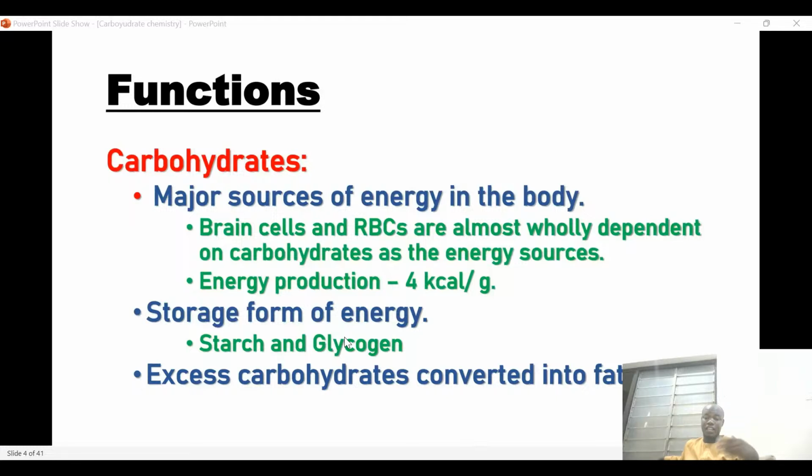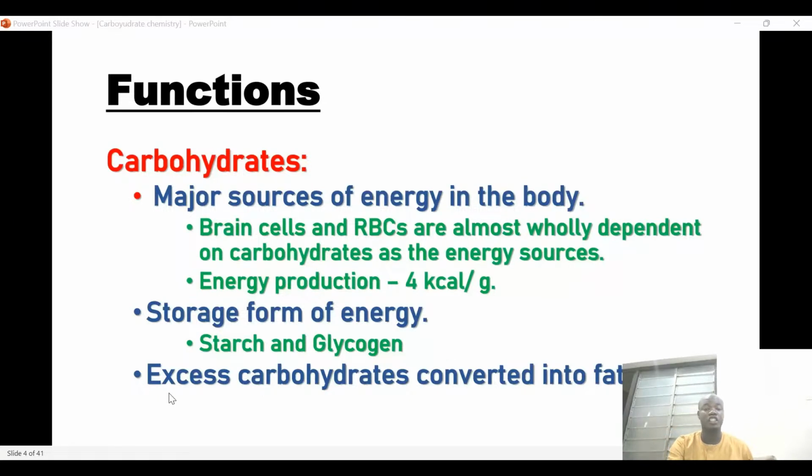So, what I want us to understand here is that when we take carbohydrates, whenever we take any diet, a lot of energy is generated, and the excess carbohydrate generated in the body will be transferred to the liver and stored in the form of glycogen. And of course, that is similar in plants. In plants, starch is the storage form of energy.